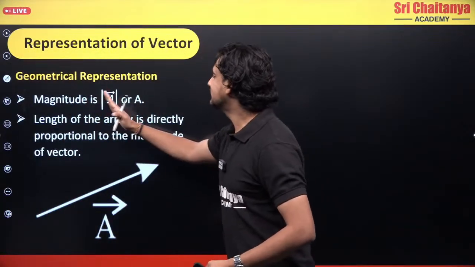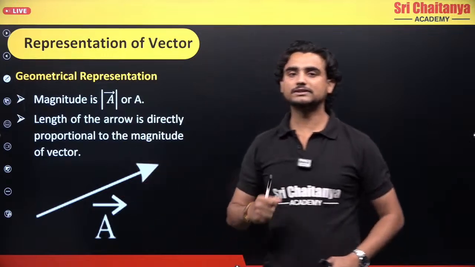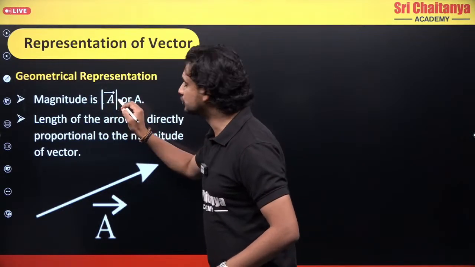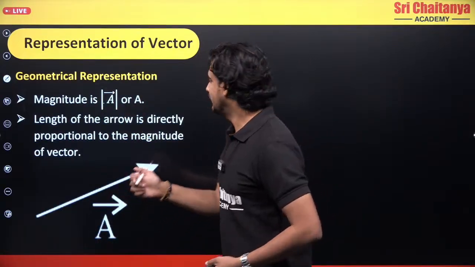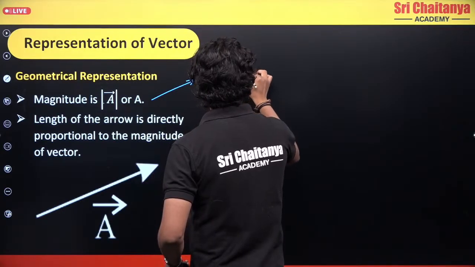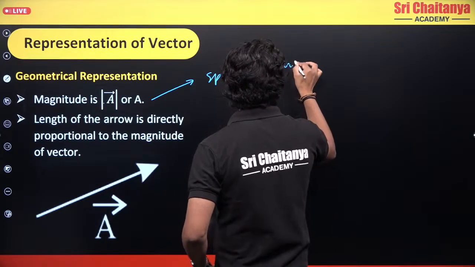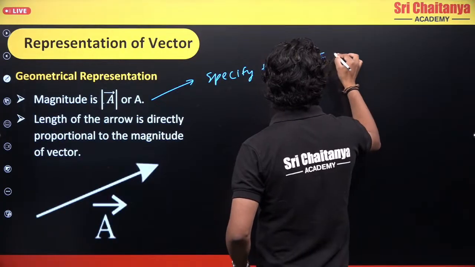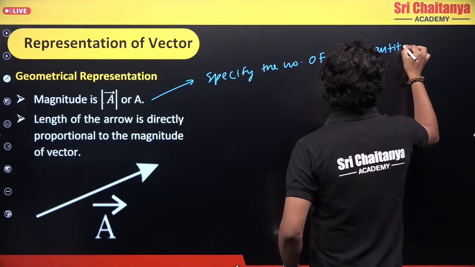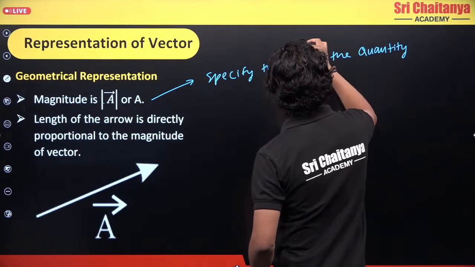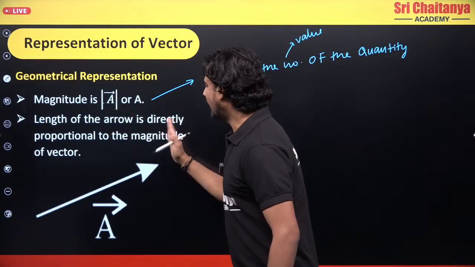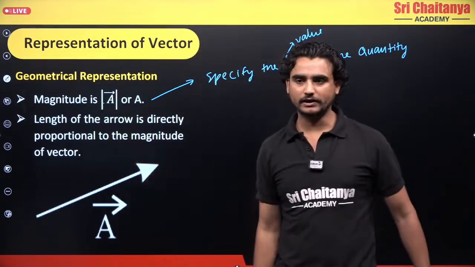So magnitude is mod A or A. What is the magnitude? Magnitude is mod A. When I specify this modulus function, what is it trying to say? It is basically specifying the number of the quantity. Number, I can say value of the quantity.